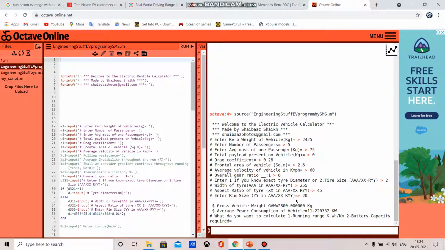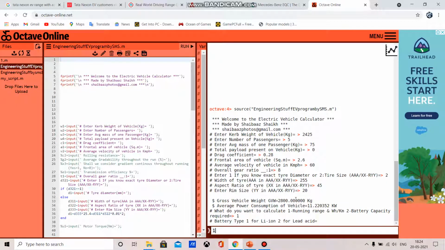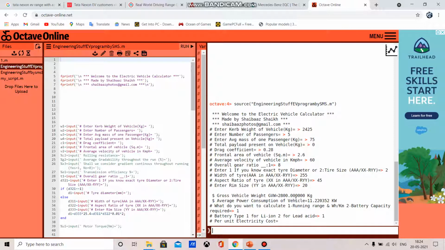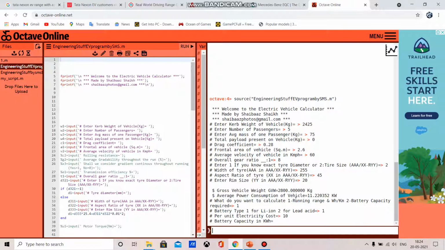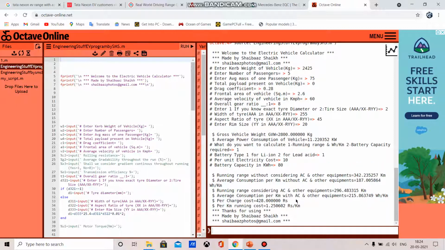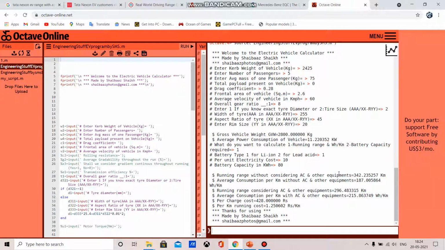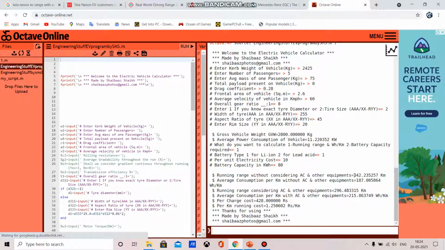So I want to calculate the running range. So for lithium ion battery, per unit cost is 10 rupees. Battery capacity is 80 kilowatt hour. So the running range without considering AC and other equipment is around 342 kilometer.